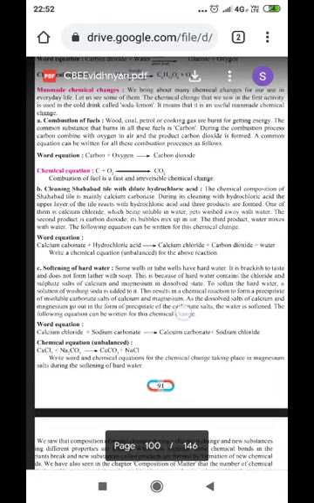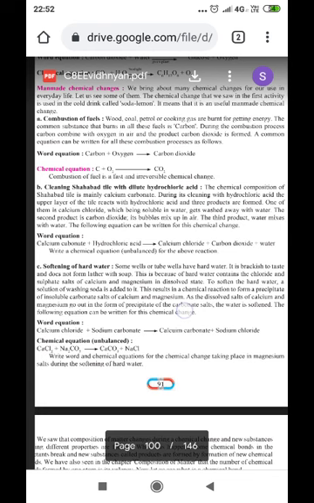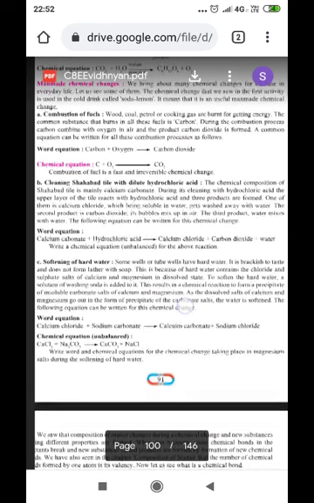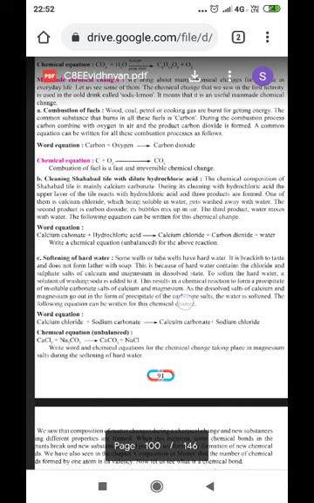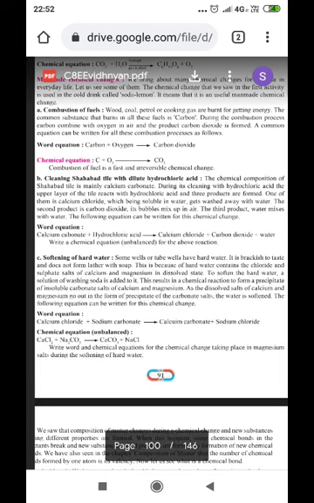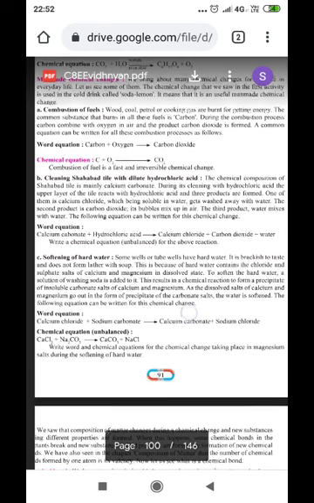Combustion of fuels. Here, combustion implies burning. Wood, coal, petrol, cooking gas are burned for getting energy. The common substance that burns in all these fuels is carbon. The basic content present in all these sources like wood, coal, and petrol, the basic thing which is present in common in all is carbon.